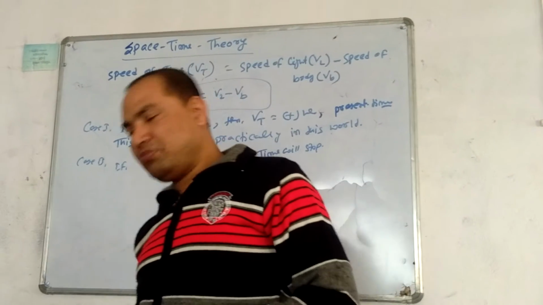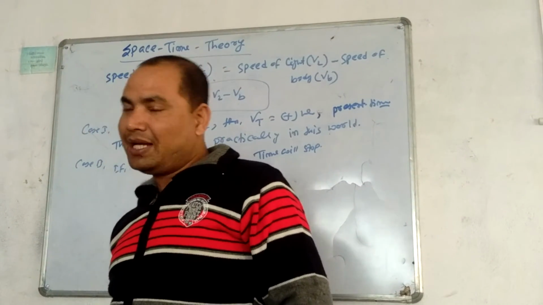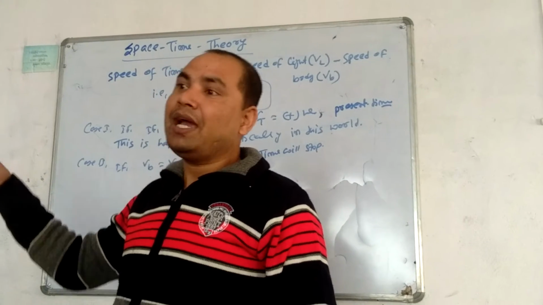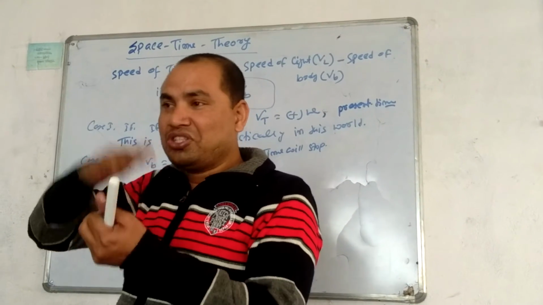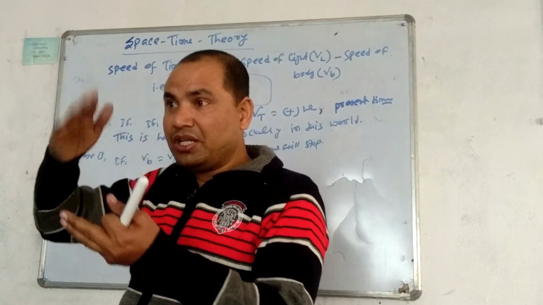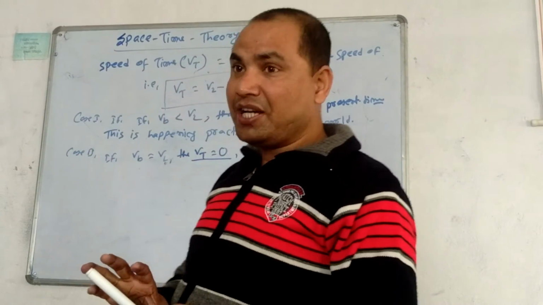A person remains a child, and after some time becomes young, and after some time changes the state of the body. Time acts as a very important factor.